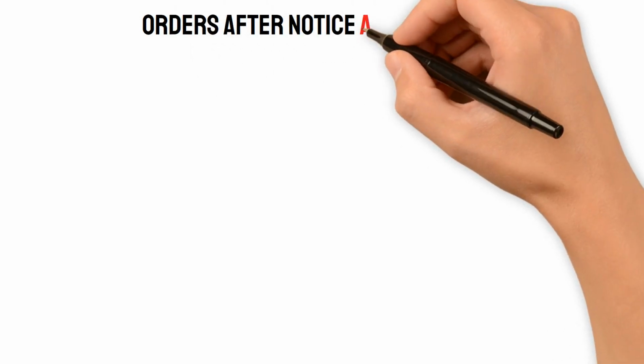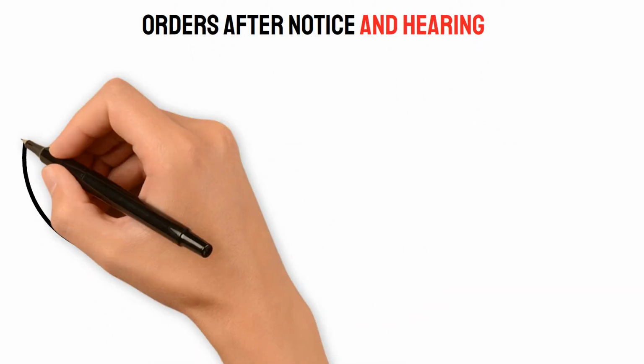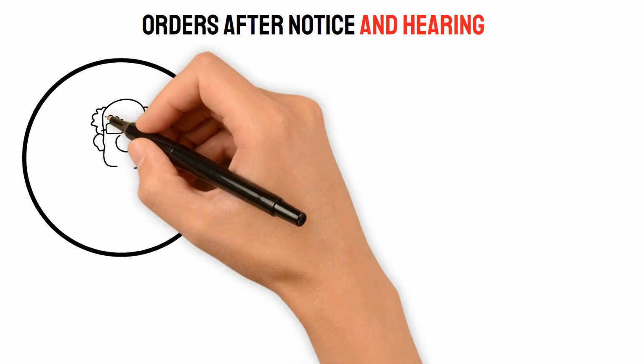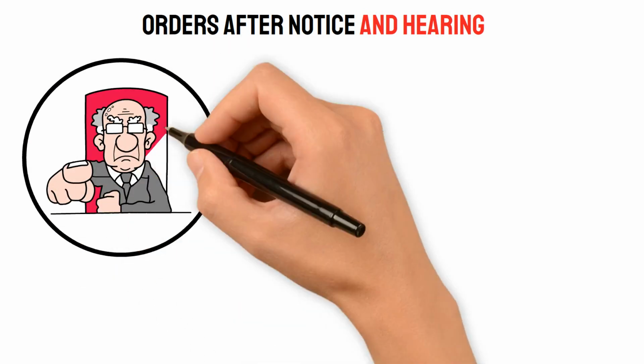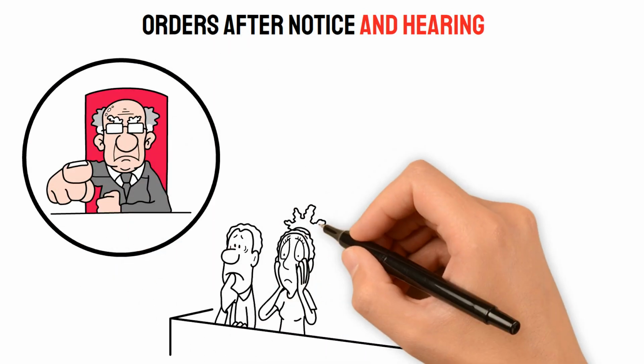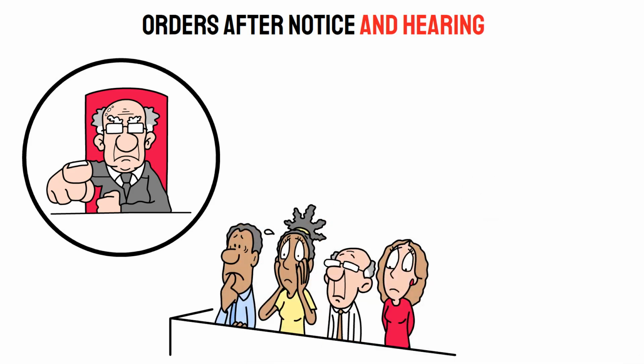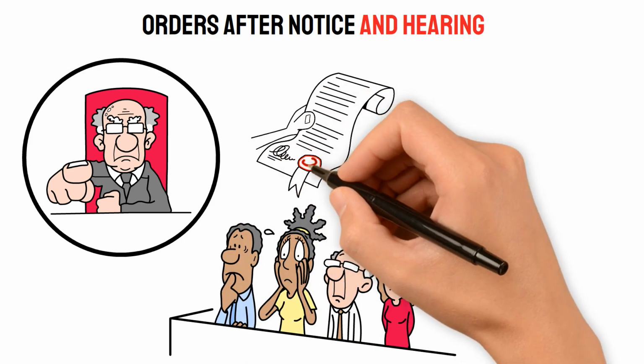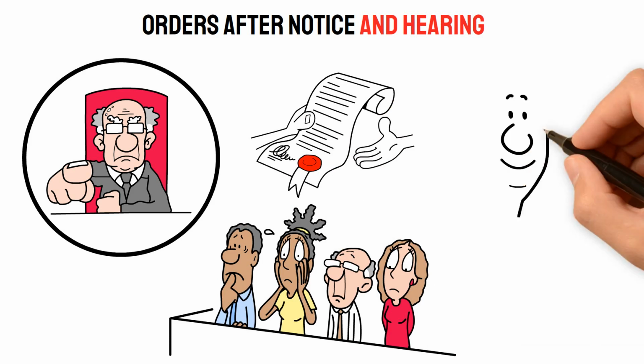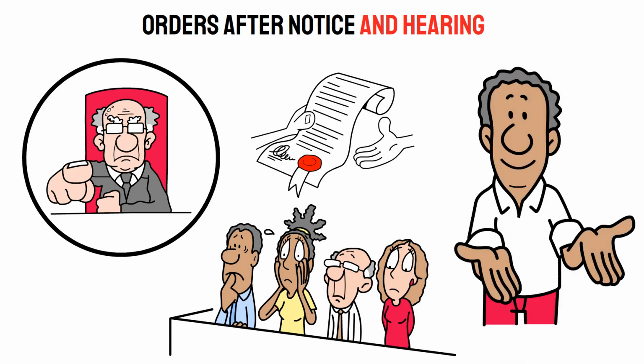Orders after notice and hearing. Orders after notice and hearing in juvenile dependency cases in California refer to court orders issued following a formal hearing where all parties involved have been given proper notice and an opportunity to present evidence and arguments. Here are key points about orders after notice and hearing.